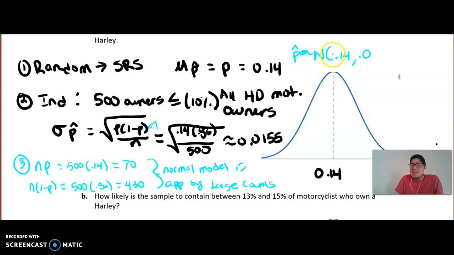Not pan, but p hat is distributed normally at the center of 0.14, and then a spread of 0.0155.